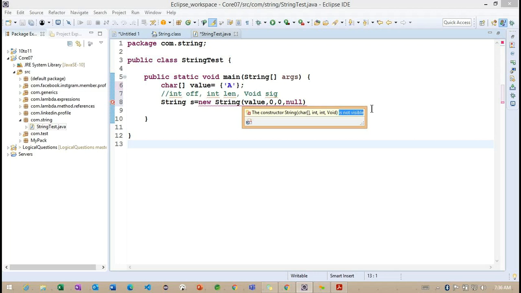Because this constructor does not have any access modifier, the default access modifier applies, and the default access modifier is applicable within the same package.